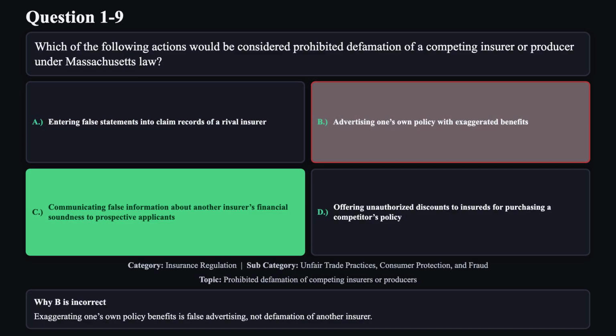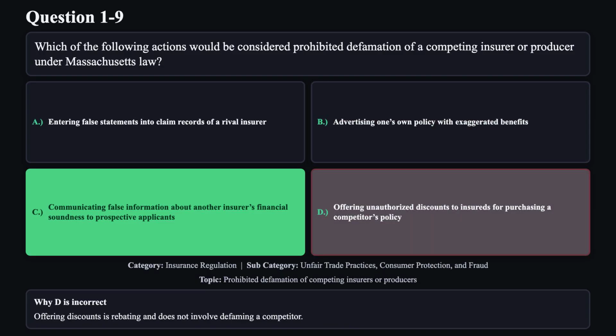Reason B is not correct. Exaggerating one's own policy benefits is false advertising, not defamation of another insurer. Reason D is not correct. Offering discounts is rebating and does not involve defaming a competitor.